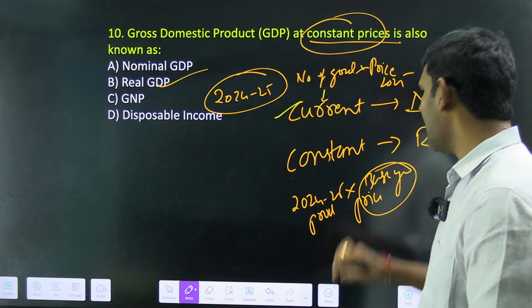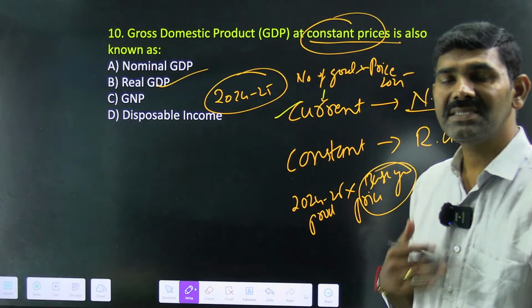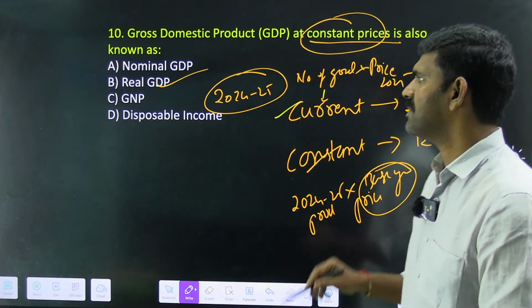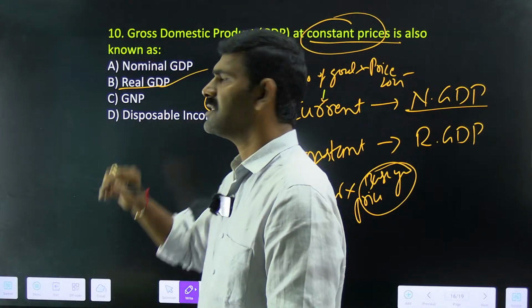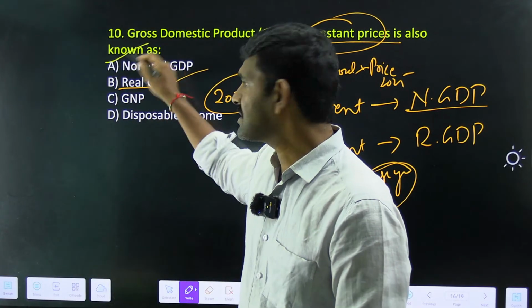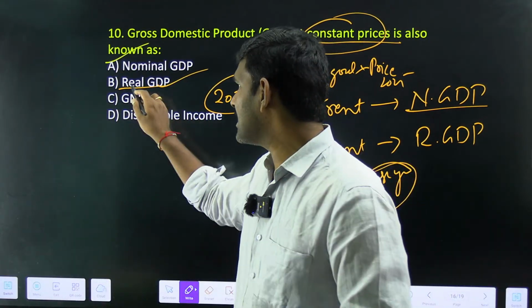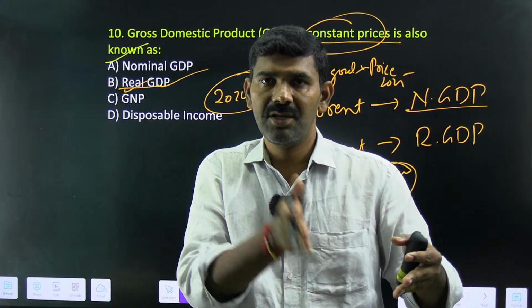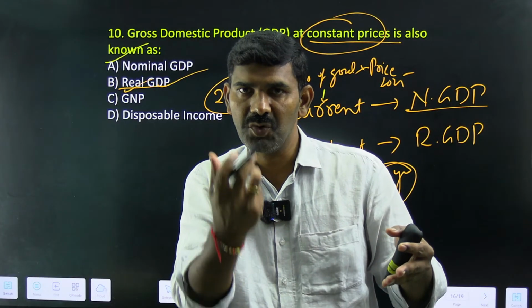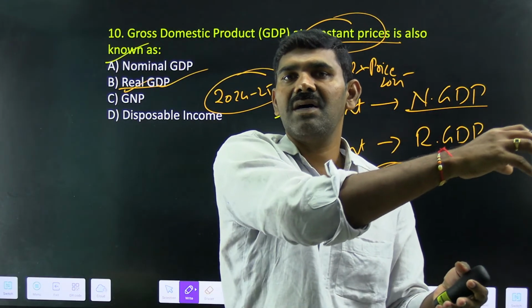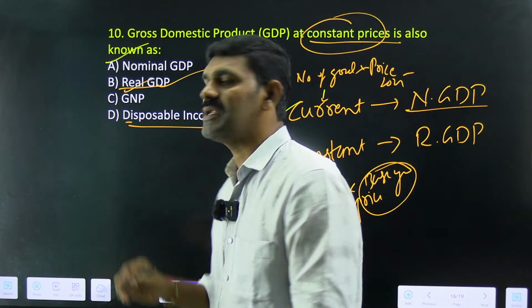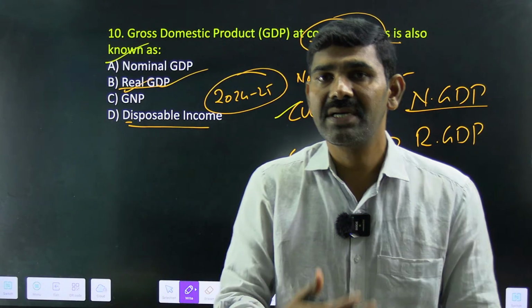Base year, meaning the reference year. So the value you get by multiplying with the base year price, what do we call it? Real GDP. So what is that? Real GDP. Okay, nominal GDP means current year price, real GDP means base year price. Whichever you have as the base year, you're trying to find the value of today's production with the price of the base year. That's called as what?